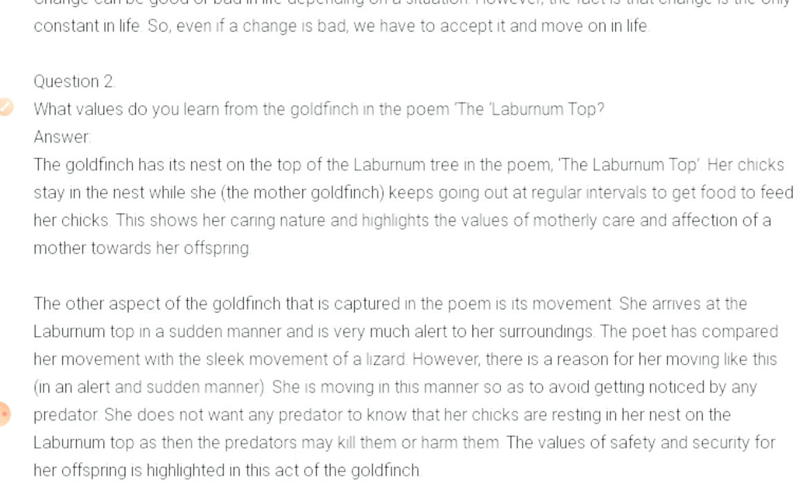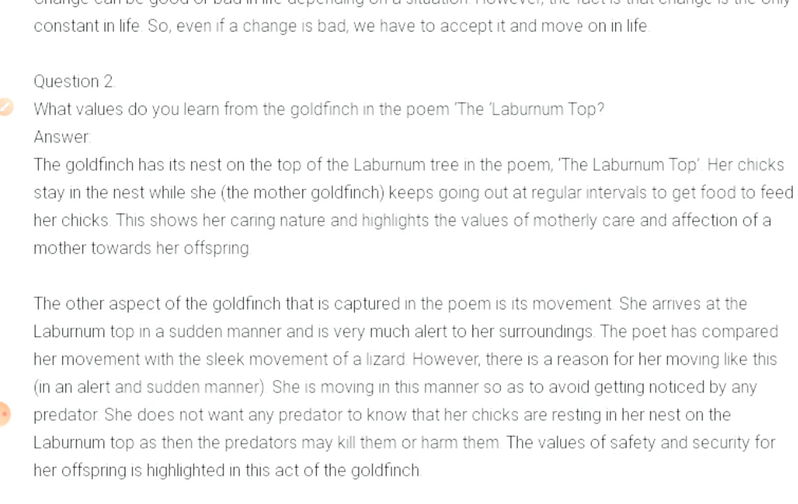She is moving in this manner so as to avoid getting noticed by predators. She does not want any predator to know that her chicks are resting in her nest on the laburnum top, as then the predator may kill them or harm them. The value of safety and security for her offspring is highlighted in this act of the golden finch.